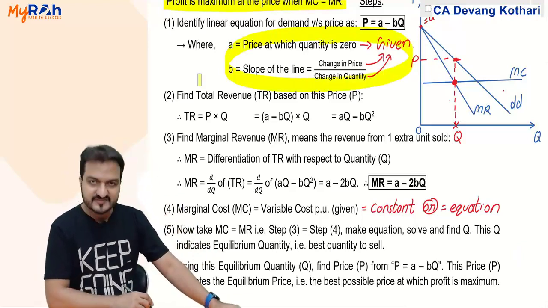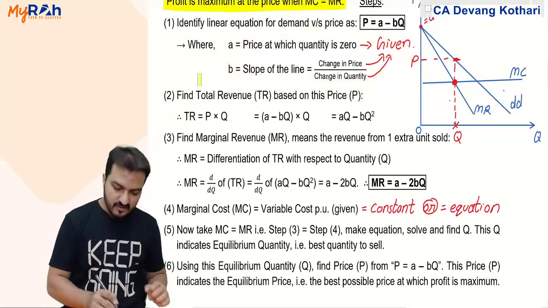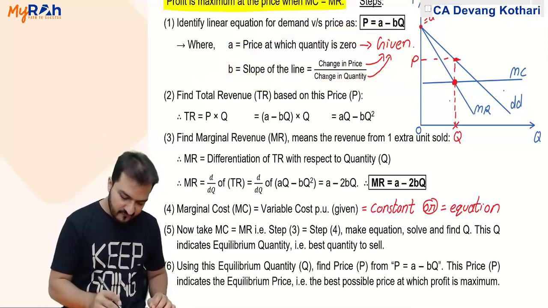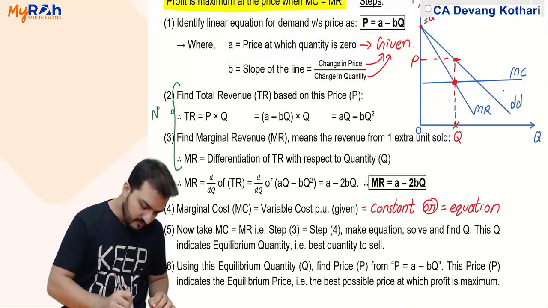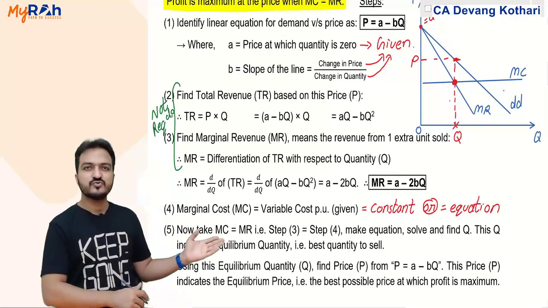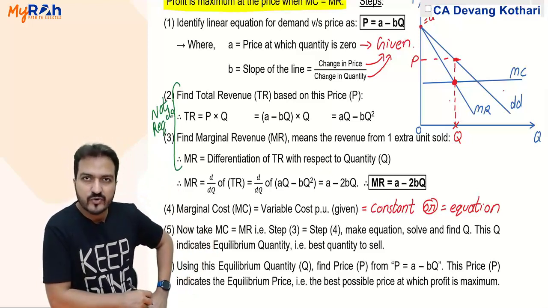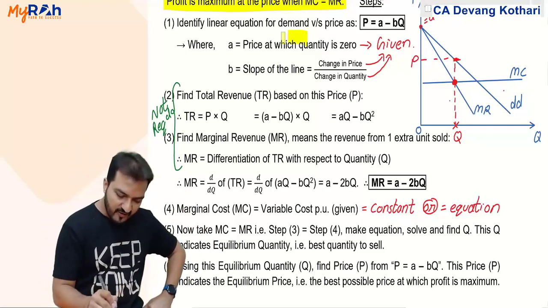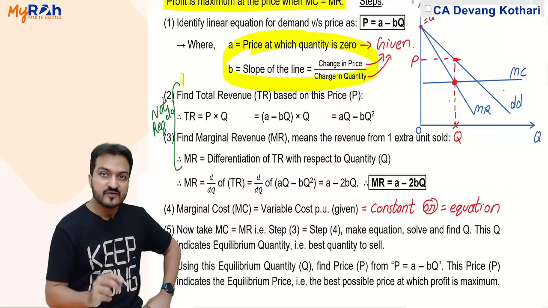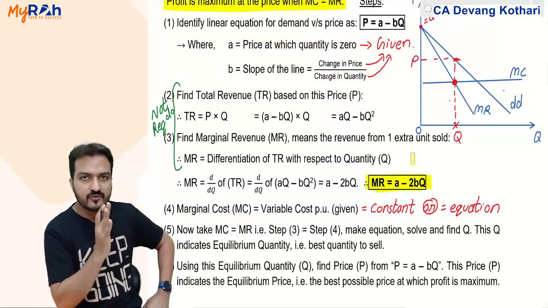In fact, notice when you apply this method in practical questions, I would say that this is not needed. This was just a derivation which I showed you. For applying this in practical questions, all you have to do is this. You need to identify what is A and B. After that, directly put that in this equation. MR is A minus 2BQ.